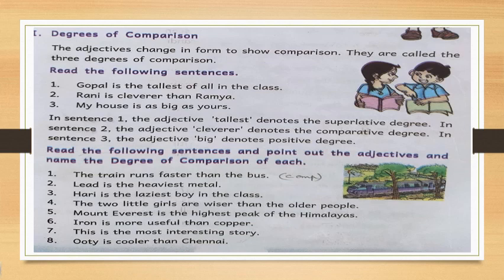Then, the two girls are wiser than the older people. Mount Everest is the highest peak of the Himalayas. Iron is more useful than copper. This is the most interesting story. Ooty is cooler than Chennai. So now go through all these sentences. Then write the degrees of comparison for these sentences. Okay. You try on your own. Then I will send you the key. Okay, in the afternoon.